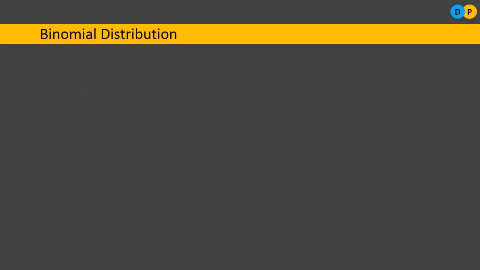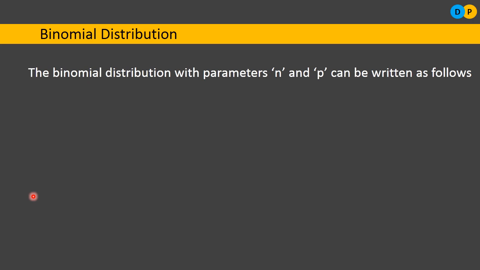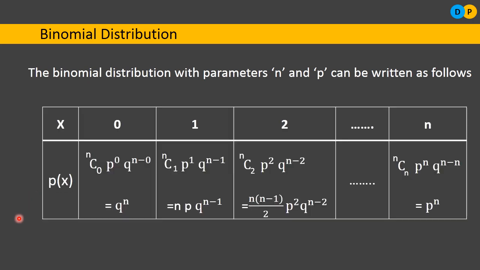Now let us understand the binomial distribution, how the random variable x will be distributed. The binomial distribution has two parameters, p and n. P is the probability of success, and n is the number of trials we have conducted. So the binomial distribution has only two parameters, n and p. Let us consider the distribution with parameters n and p, as you can notice on the screen here.